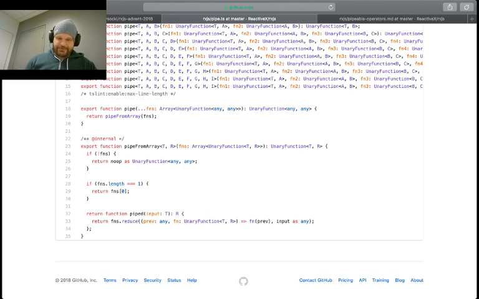So this is basically using the array extras reduce along the way, just to say, okay, this operator depends on this one, depends on this one, depends on this one. So you're chaining a bunch of these unary operators together. That's all it really is.